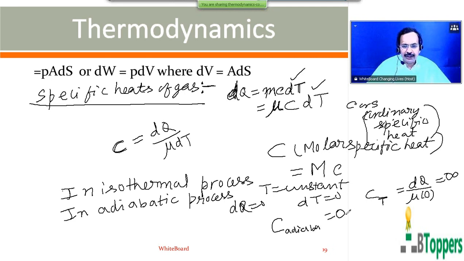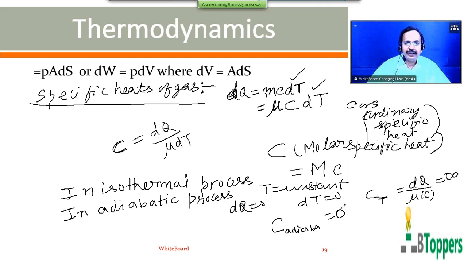So what I would like to tell you is that a gas will not have a definite value of specific heat at a given temperature, unlike a solid. A solid will have a definite value of specific heat at a given temperature. Even a liquid will have a definite value of specific heat at a given temperature. But the specific heat of a gas depends on the changes or process the gas undergoes.